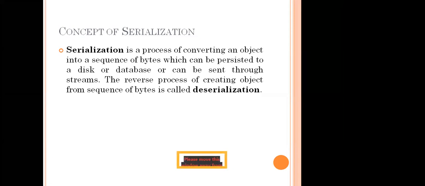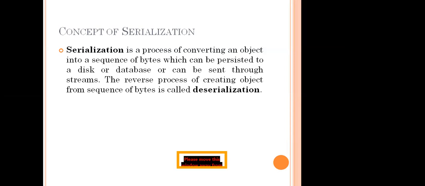Serialization is the process of converting an object into a sequence of bytes, which can be persisted to a disk or database. So, sir, we said that we are converting from object to streams and stream to object. What is the use of this? Streams, as I already said, are a continuous flow. So again, we have a disk and database. Where is it available? It is going to be available in the computer.